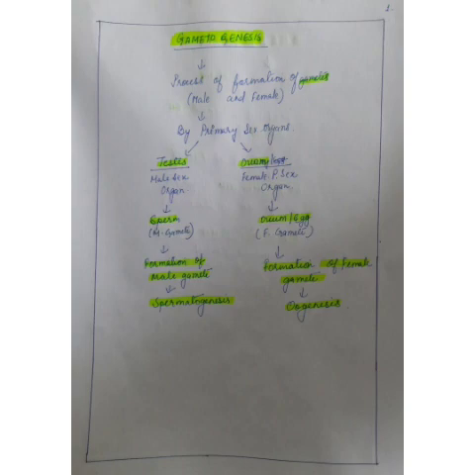Gameto means gamete, right? And genesis means to produce. So in humans, gametes are produced by primary sex organs. The testes and ovary are primary sex organs. Testes are the male's primary sex organ and ovary is the female primary sex organ. Testes produce sperm. Ovary produces ovum. So sperm is the male gamete and ovum is the female gamete.